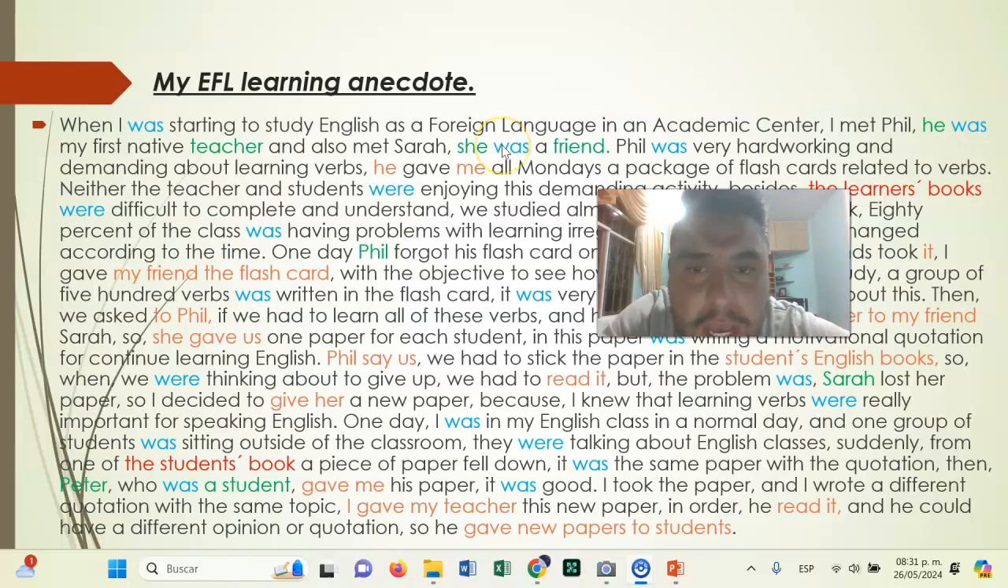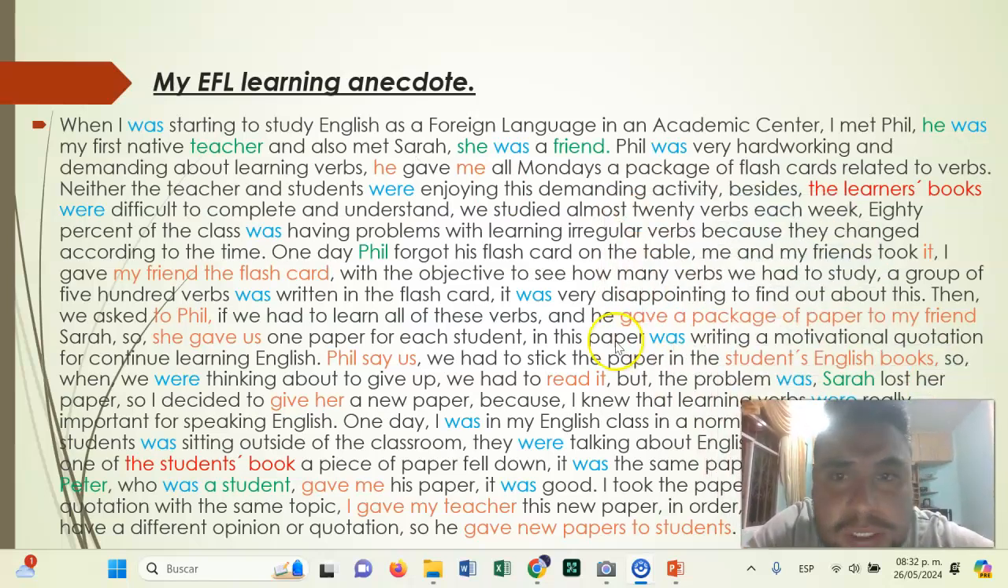For these examples, I chose the color green. So I have here some examples in green. This is about the use of the subject as a part of the sentence or as a noun. For example, here I have the name of the teacher, in this case, Phil, which is connected with he and with the noun teacher. Another example is when I wrote about one friend, in this case, Sarah, which is connected with she and friend. So this is about the use of nouns as pronouns.